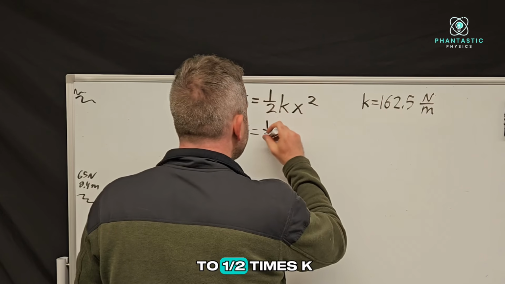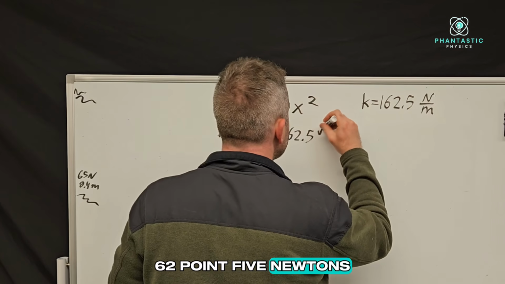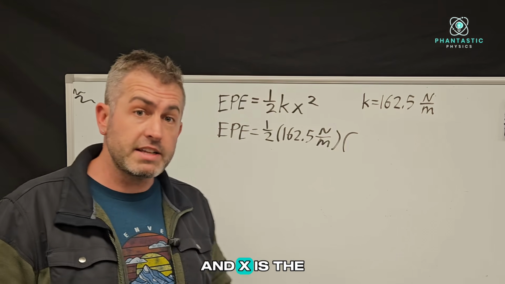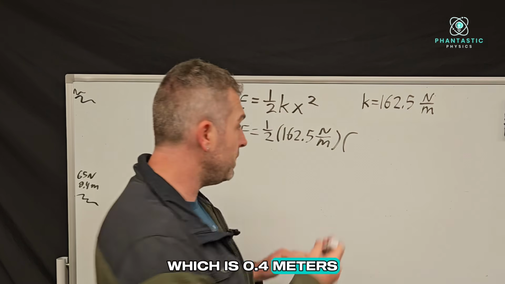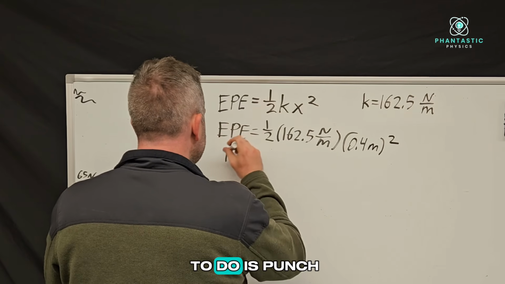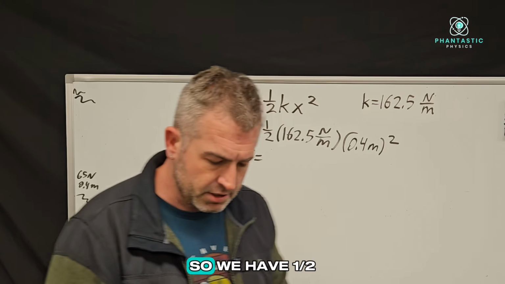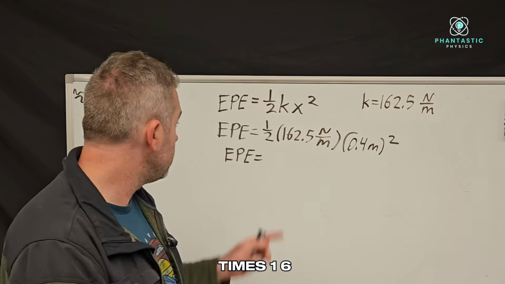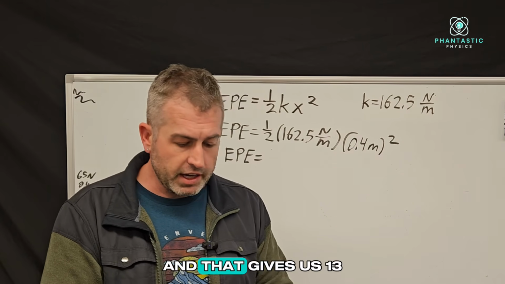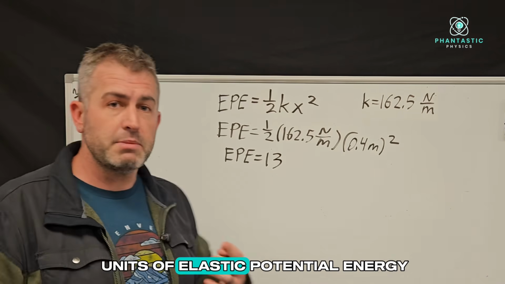And so that's equal to 1/2 times K, which is 162.5 newtons per meter. And then that is multiplied by X squared. And X is the distance pulled back, which is 0.4 meters. So we have 0.4 meters, and that is squared. So now all I have to do is punch this into the calculator and I'll know how much energy I had at the beginning. So we have 1/2 times 162.5 multiplied by 0.4 squared. And that gives us 13. Exactly 13.